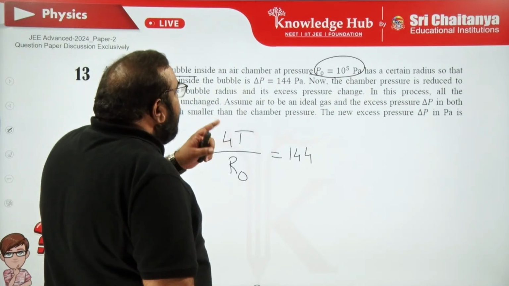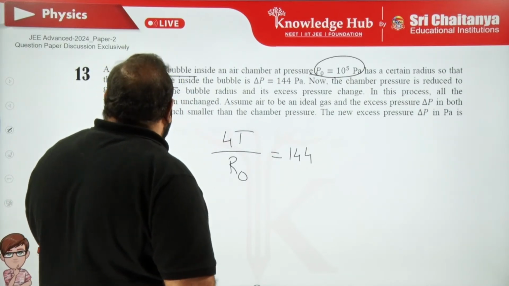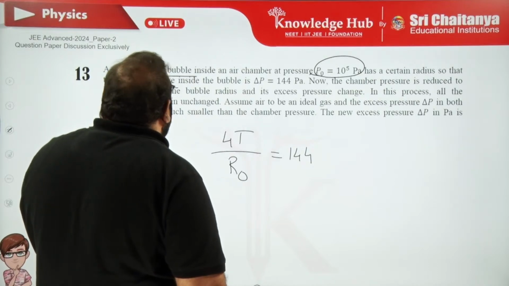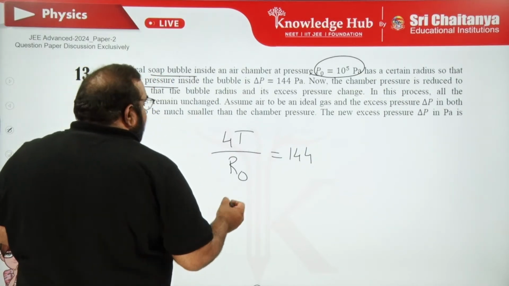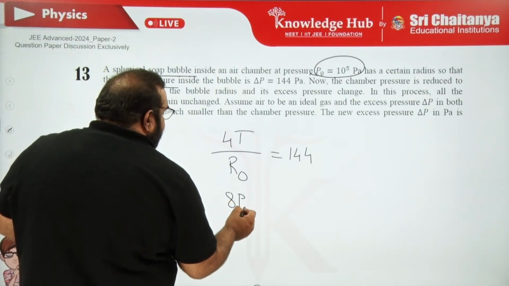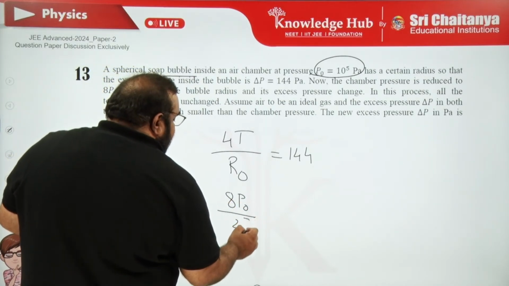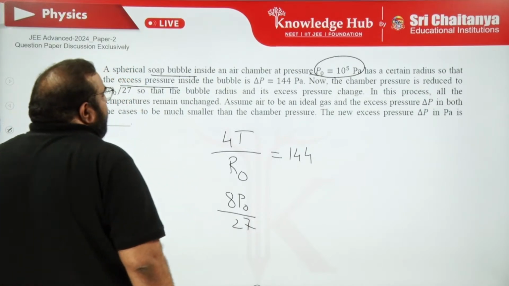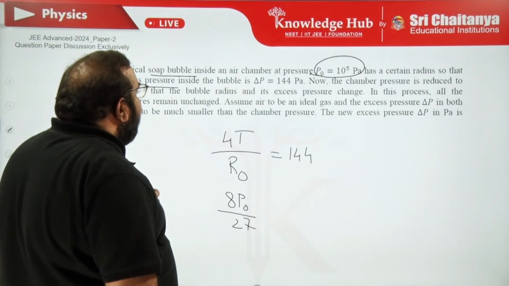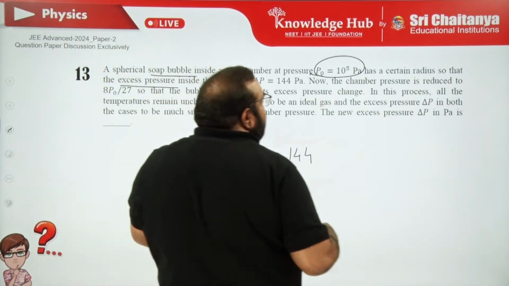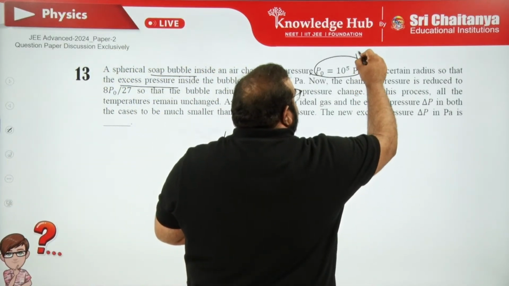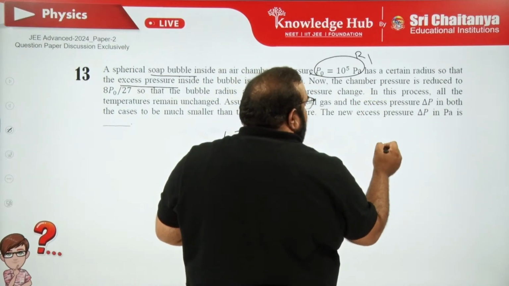Next. Now the chamber pressure is reduced to 8 P naught by 27. Okay, now here it is the pressure, 8 P naught by 27. It is reduced to this case. So the bubble radius and its excess pressure changed. First, let us get the relation between these two radii. First case, let me say the radius is R1, second case R2.